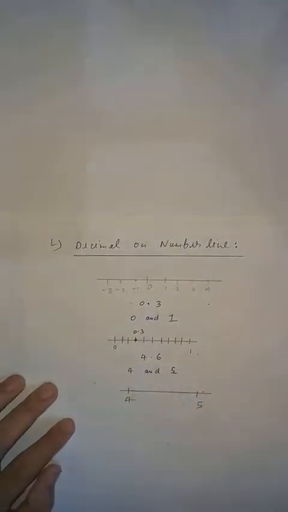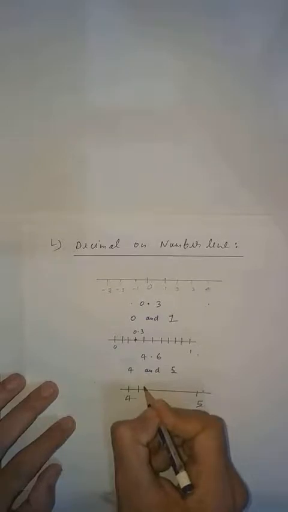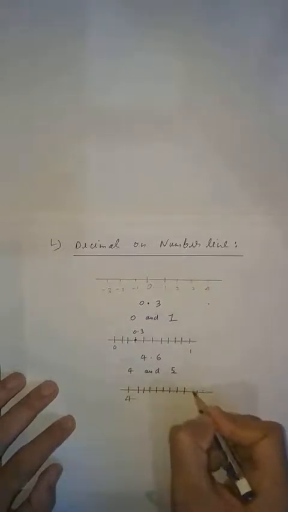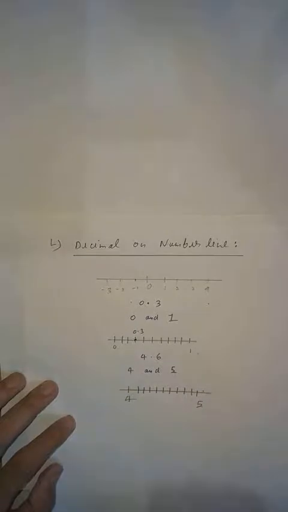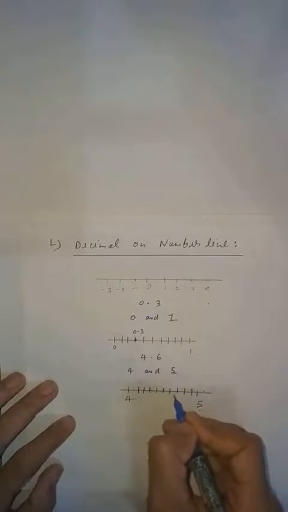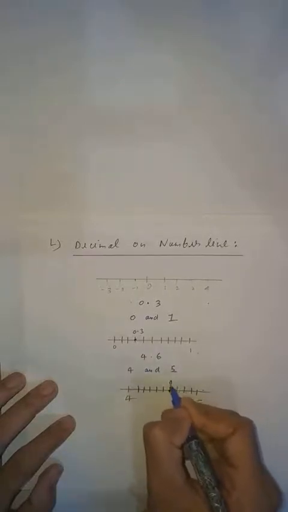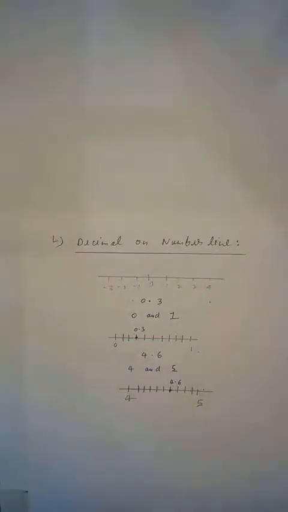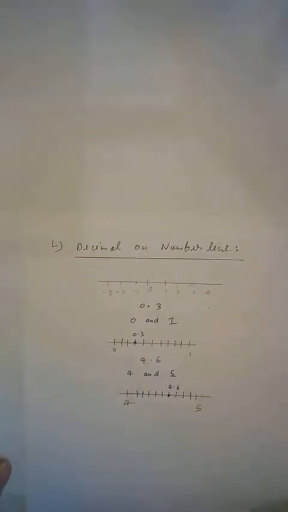and I explained how many lines between any two numbers. You can say 10. Clear student? So here you will put 1, 2, 3, 4, 5, 6, 7, 8, 9 and this last one is 10. So you have to form 4.6, student. So count is 4.1, 2, 3, 4, 5, 6. So this is your 4.6. I think everyone is clear about how to represent decimal on number line. Clear student? Now come to our next topic.